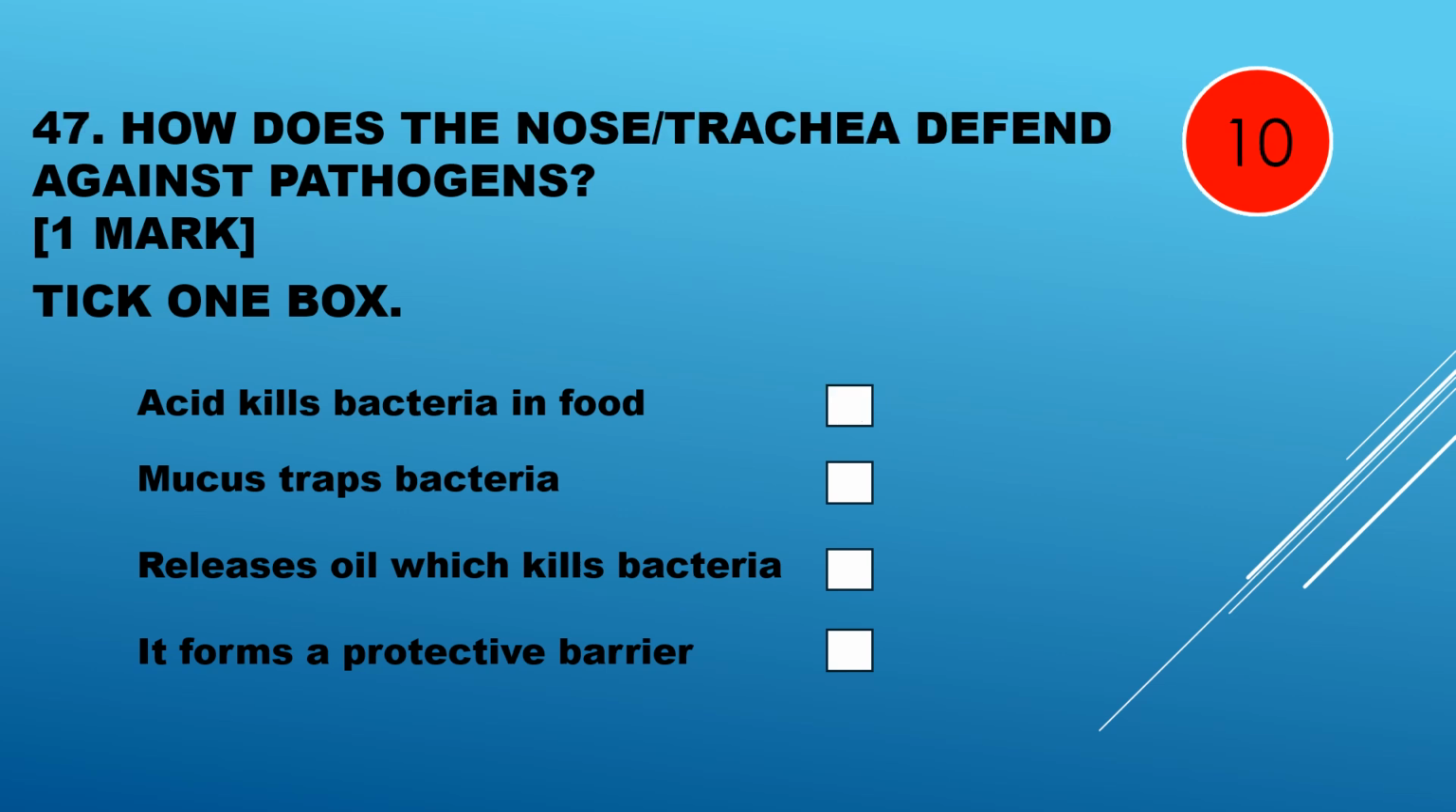Question 47. How does the nose trachea defend against pathogens? Acid kills bacteria in food. Mucus traps bacteria. Release oils which kill bacteria. It forms a protective barrier. The nose and trachea has got mucus, which is sticky and therefore traps bacteria.